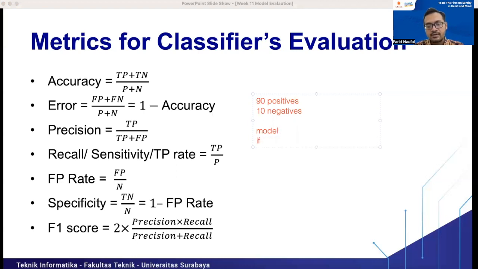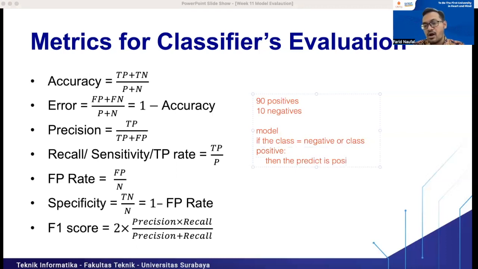If the class is negative or the class is positive, then the prediction is positive.